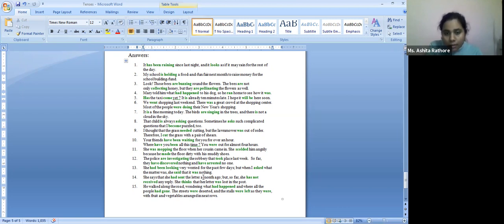Okay. So if supposedly a month ago were not here, then simple past could have come. She says that she sent the letter. But since we have this time limit given to us, a month ago, the time constraint, the moment it has come in, it becomes past perfect. She had sent the letter a month ago, but so far she has not received any reply. She thinks that her letter was lost in the post.